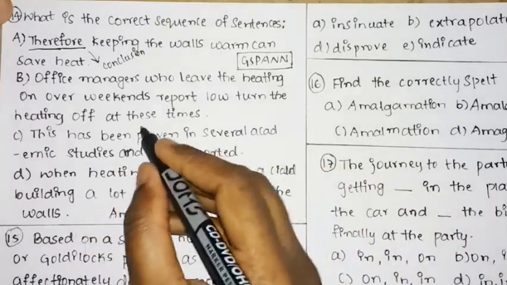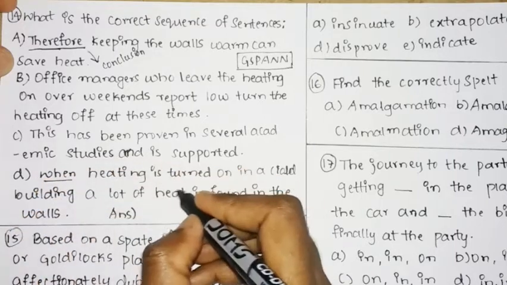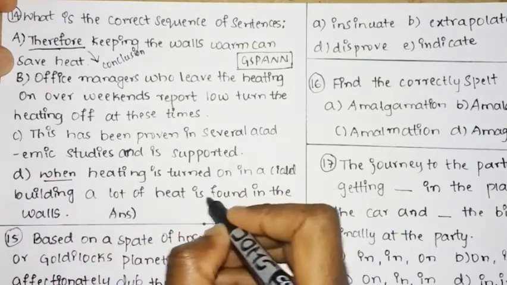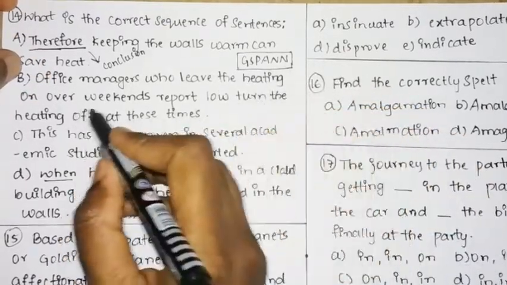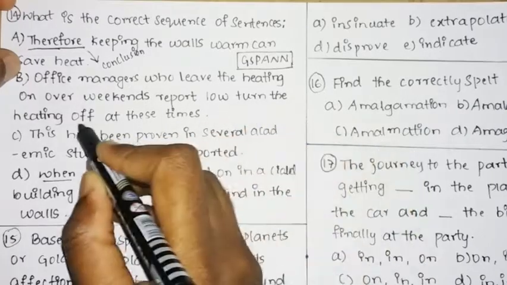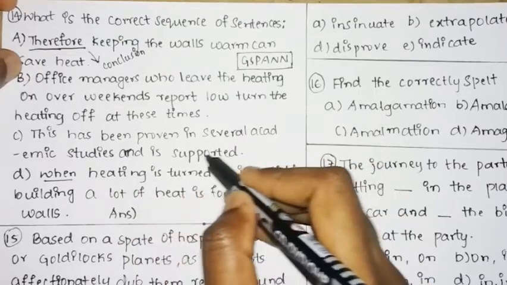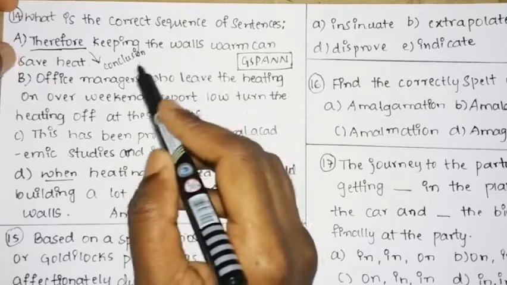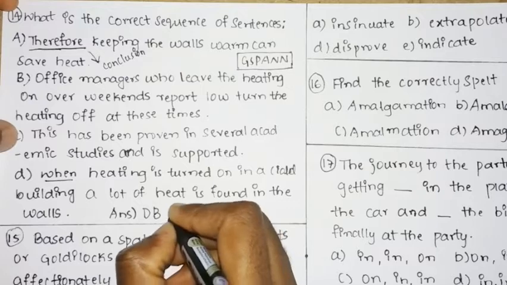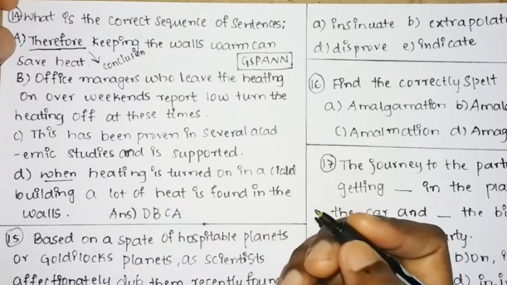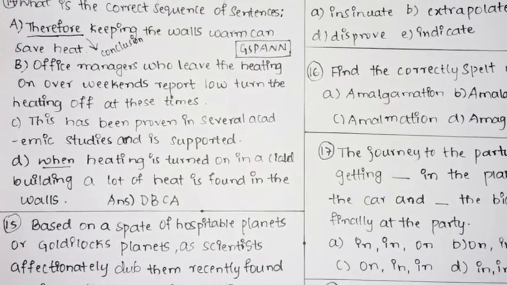In this question they have talked about the heating, so we need to start with "When". When heating is turned on in a cold building, a lot of heat is found in the walls. Office managers who leave the heating on over weekends report low turn the heating off at these times. This has been proven in several academic studies and is supported. Therefore, keeping the walls warm can save heat. So it will start from D, followed by B, then C and A. This makes the proper sentence, and you can easily find it based on the options provided.